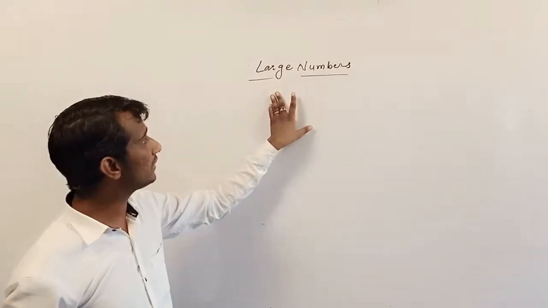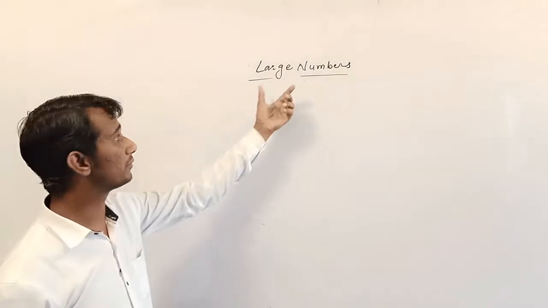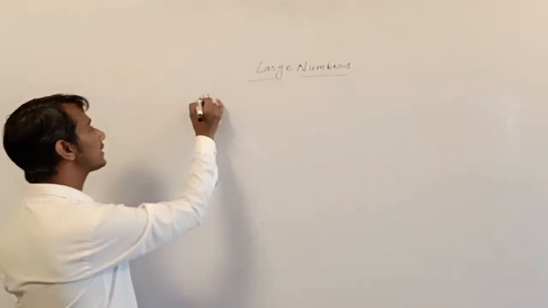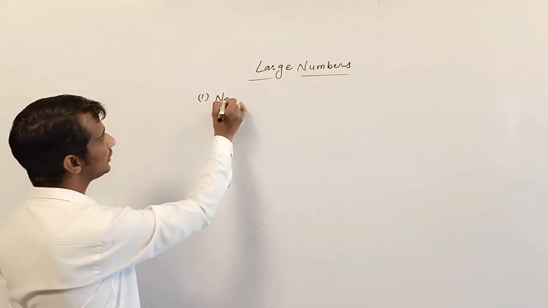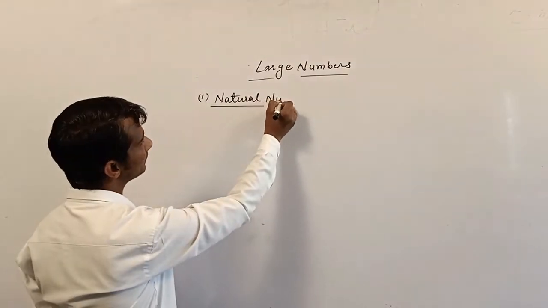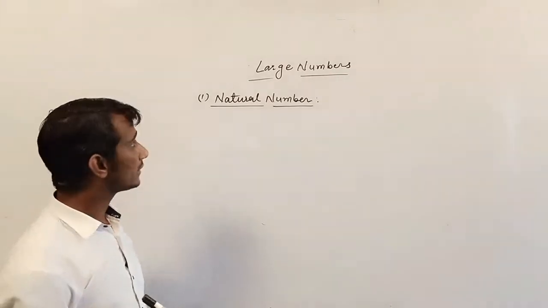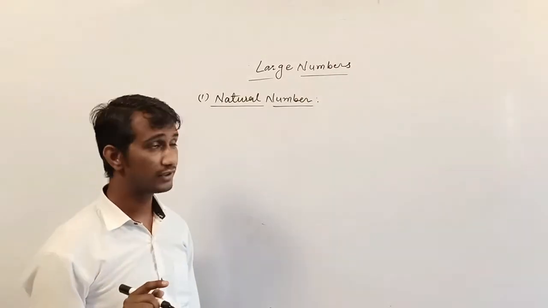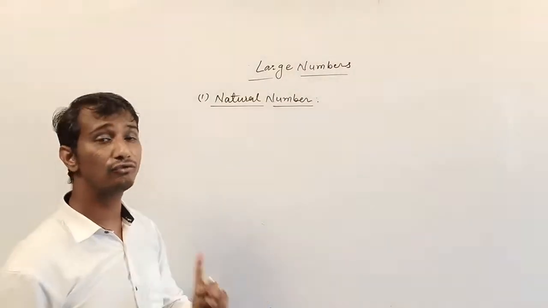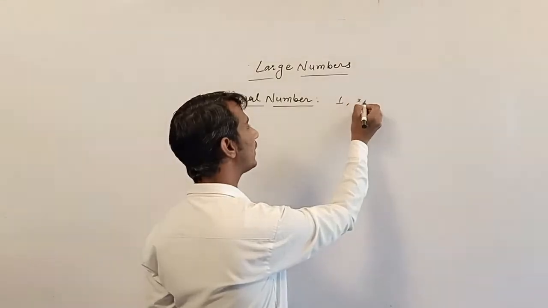Before reading and writing large numbers, first we understand the concept of numbers. You also know that in class 4 you have studied natural numbers. These numbers start from 1. This is a very important definition of natural numbers: you can say counting from 1. When we start counting from 1 and go to infinite,